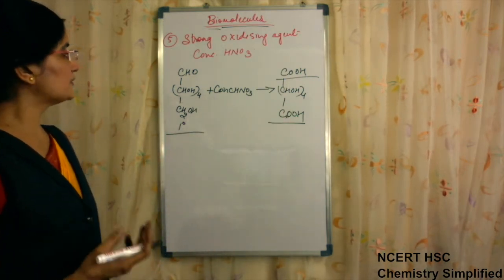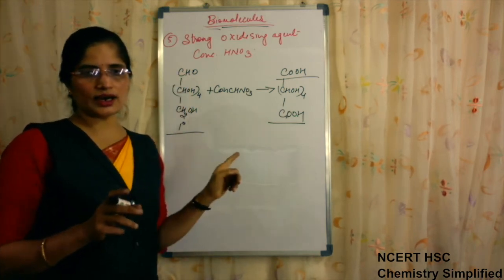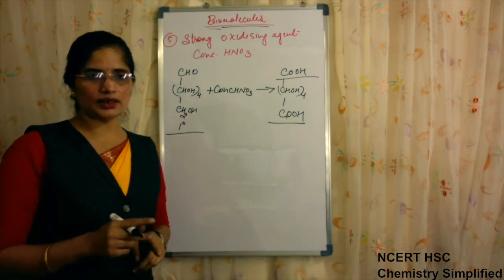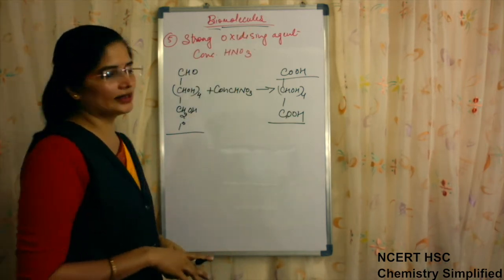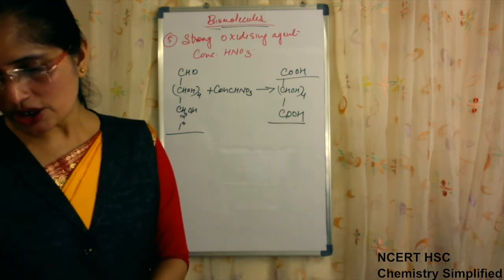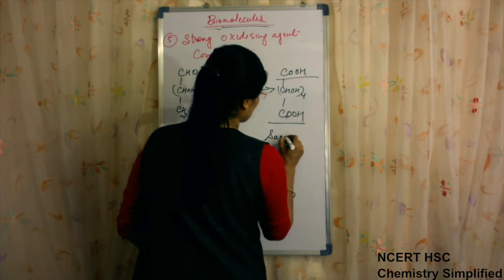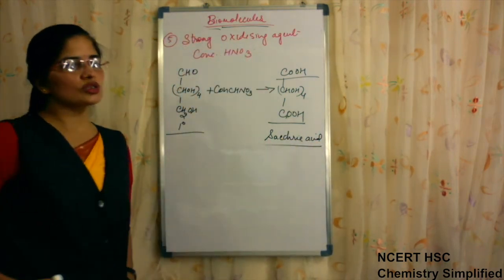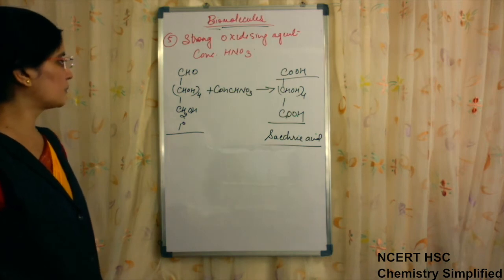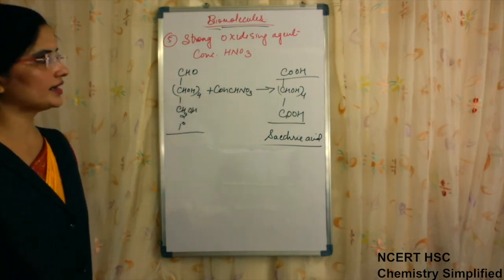So because of these, it was concluded that out of 5, one of the carbon atoms is 1 degree, the others are 2 degree, and the terminal carbon atom is having the aldehydic group. Okay, so this acid is saccharic acid. The name of this acid is saccharic acid. So saccharic acid is formed when we are treating it with concentrated nitric acid.